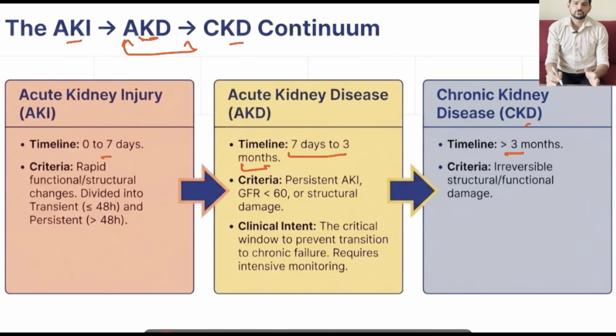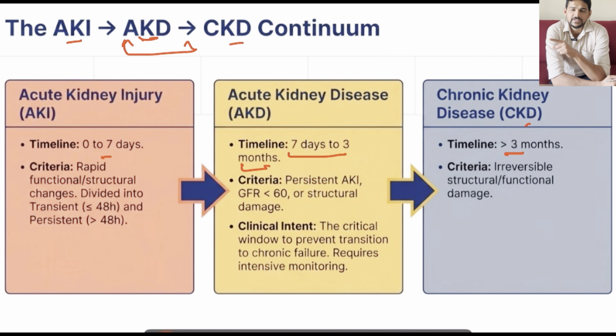Why they have stressed so much upon acute kidney disease is, many times the patient will be having some acute presentation with AKI, and we will be treating, and there will be improvement in AKI. But the patient will be asking for discharge, or they will be discharged when we see improvement, but not that the RFT has reached baseline. So in that situation, we need to be more vigilant to follow up the case, because those AKI cases who have not reached the baseline will be at risk of developing chronic kidney disease.